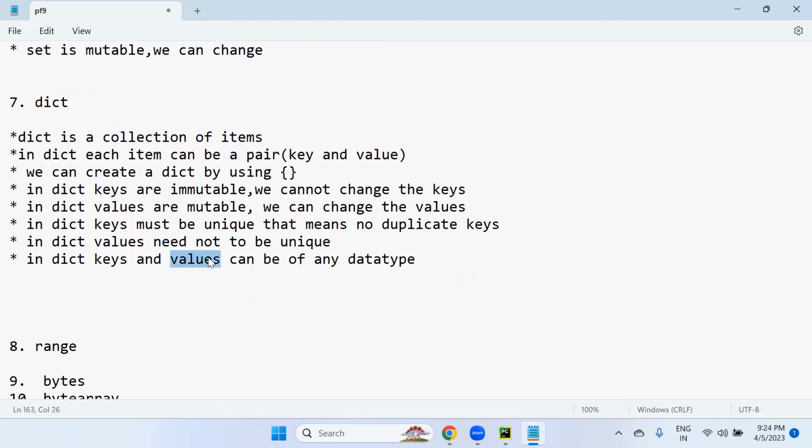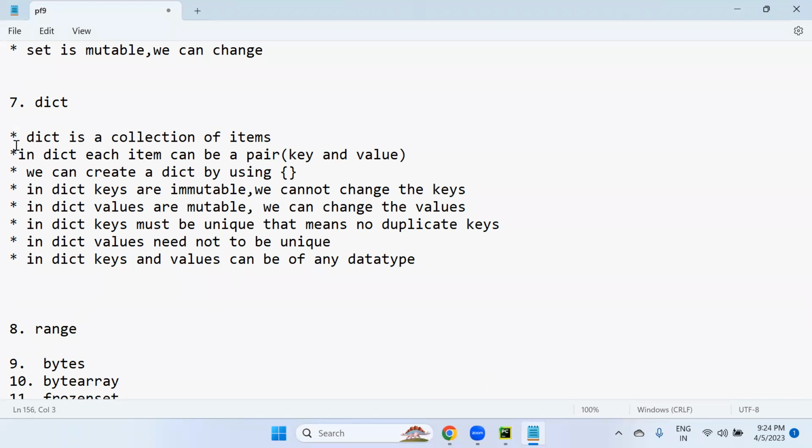Values can be integer, float, character, string, tuple, list, like that. Mostly any data type. But there are some things at the time of keys. Keys are actually immutable, but in the immutable position, a mutable object we cannot include. That also I'll discuss.